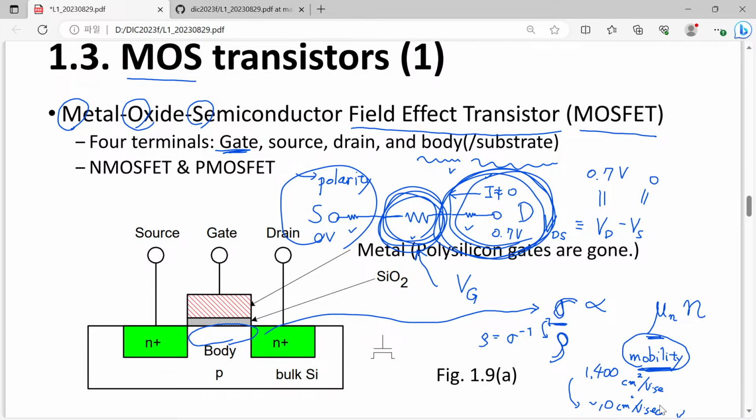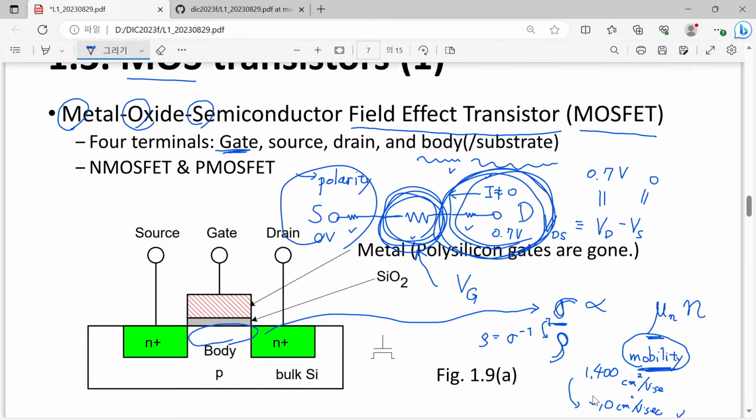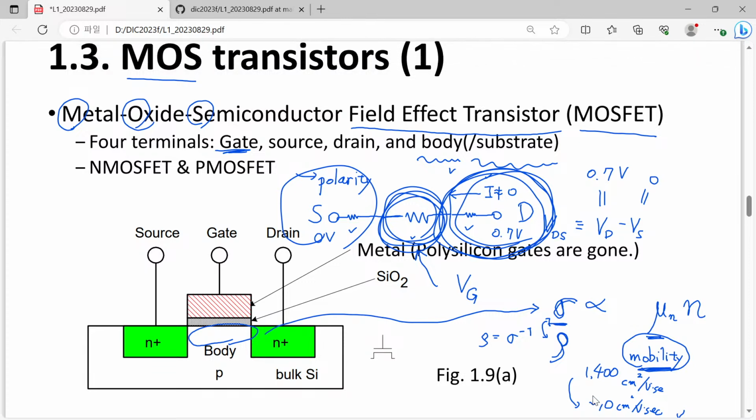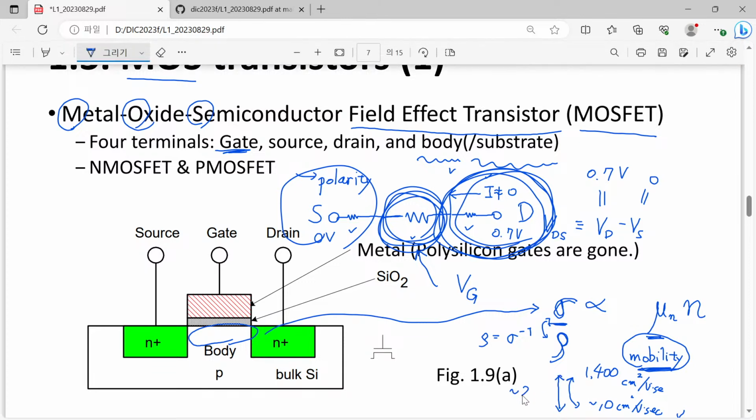Okay, and if you go to polysilicon, or sometimes amorphous silicon, then your mobility can be even lower, orders of just 1 or 0.1, 0.01. That is possible. However, please understand, if we just consider crystalline silicon, then the change of mobility is just at least 2 orders of magnitude.